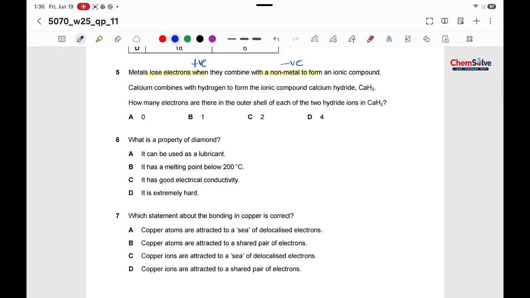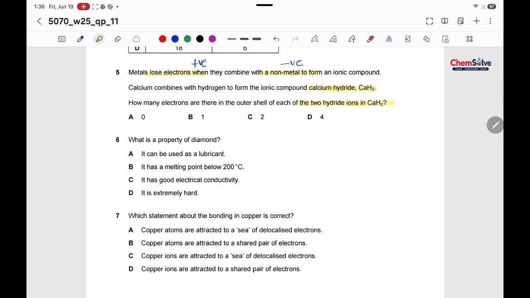Calcium combined with hydrogen to form an ionic compound, calcium hydride, that is CaH2. How many electrons are there in the outer shell of the 2 hydride ions in CaH2?